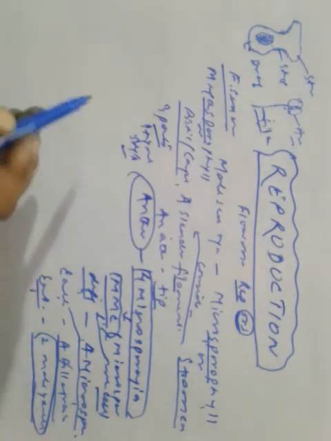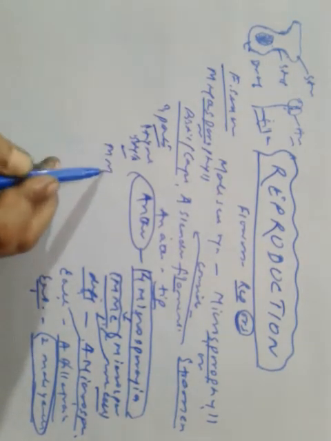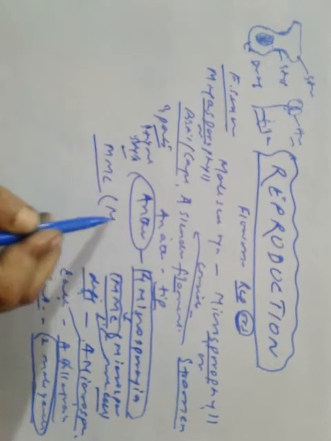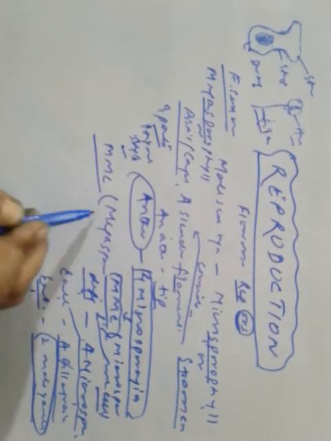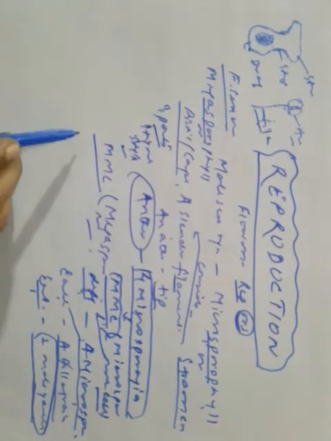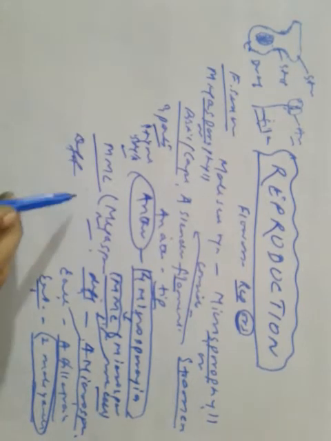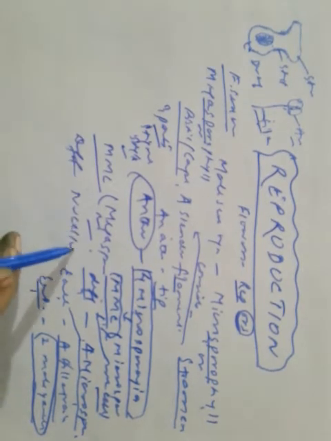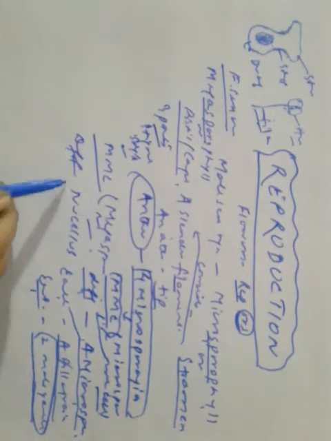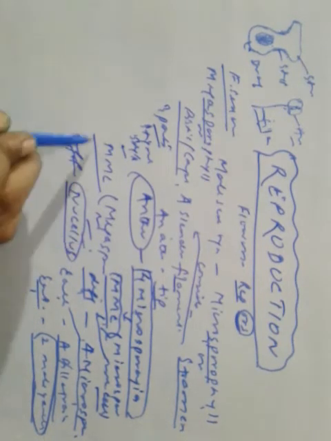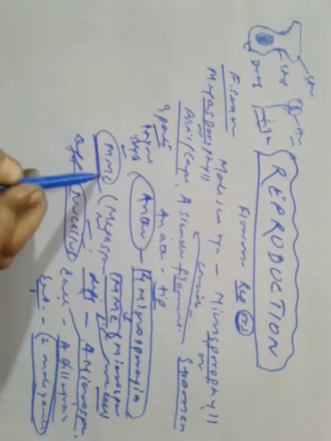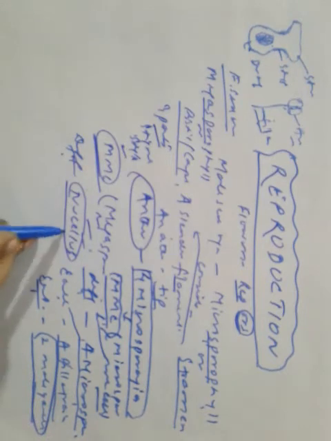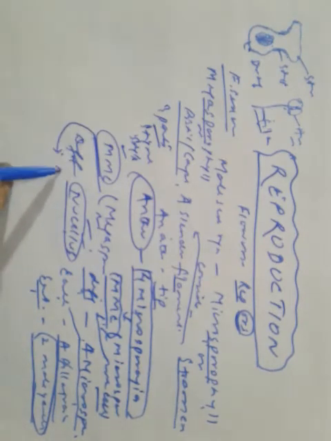The megaspore mother cell gets differentiated in the nucellus, which is a mass of cells. In the nucellus, the megaspore mother cell gets differentiated, and it undergoes meiosis.